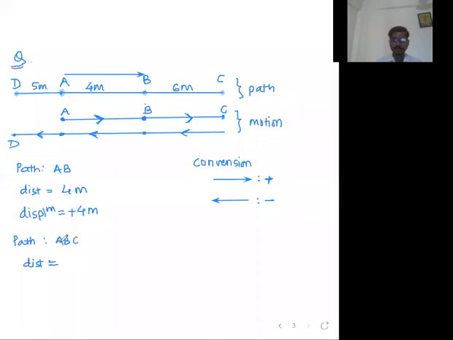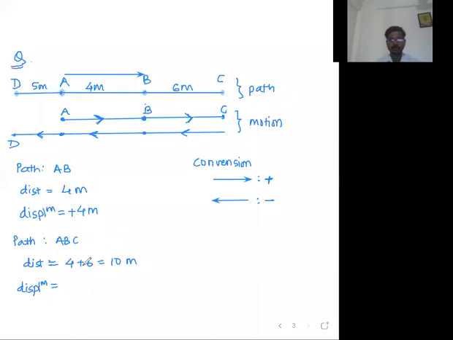Sir, distance for the path ABC means A to B distance plus B to C distance. So that will become 4 meter plus 6 meter. Yes. So write down here 4 meter plus 6 meter is equal to 10 meter is the distance. Now you tell me displacement is equal to. For the displacement, actual path, no need to consider. Only consider initial point and final point. Yes, Vedant, you give the correct answer.